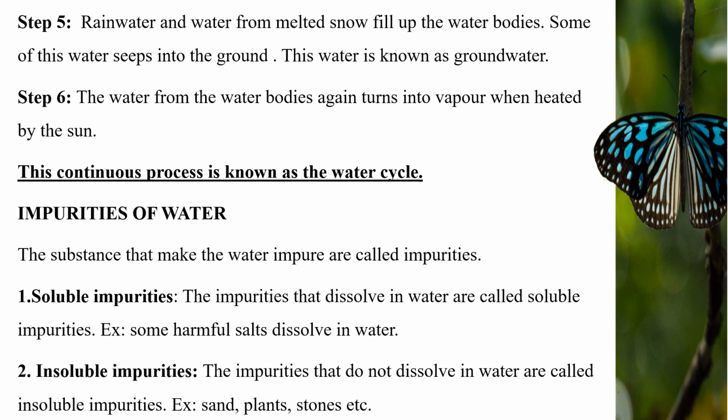Let's see impurities of water. The substances that make the water impure are called impurities. First, soluble impurities. The impurities that dissolve in water are called soluble impurities. For example, some harmful salts dissolve in water. Second, insoluble impurities. The impurities that do not dissolve in water are called insoluble impurities. For example, sand, plants, stones, etc.